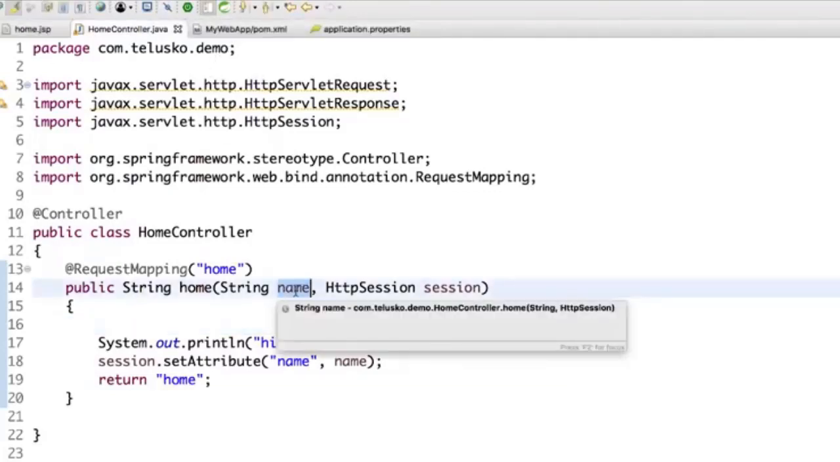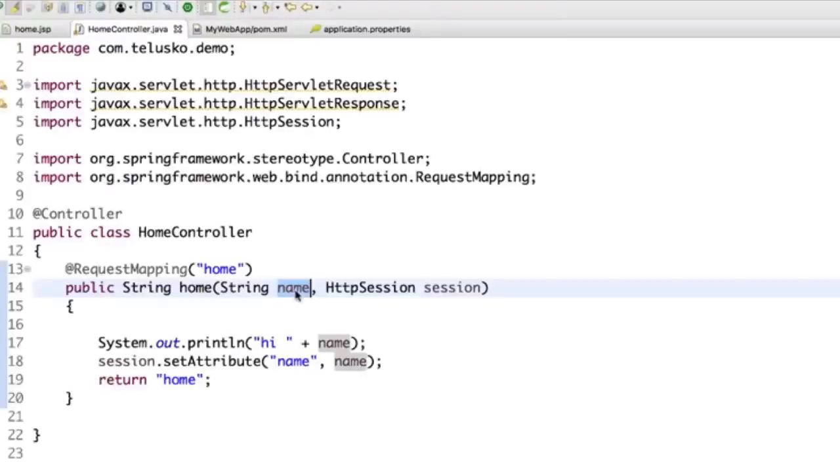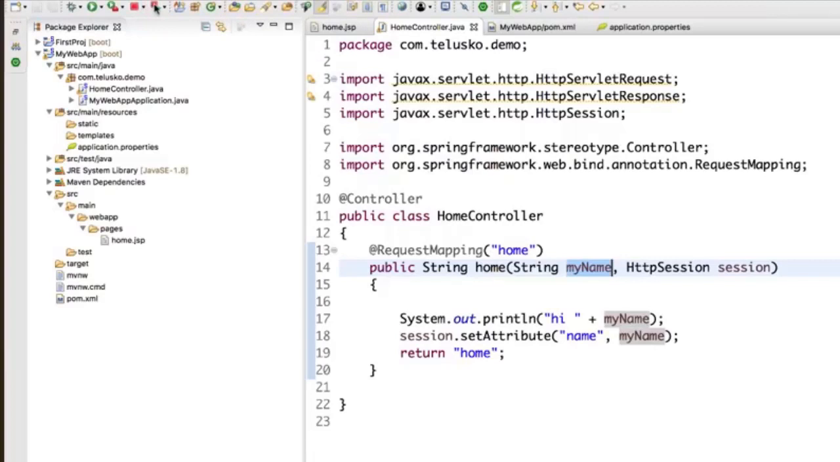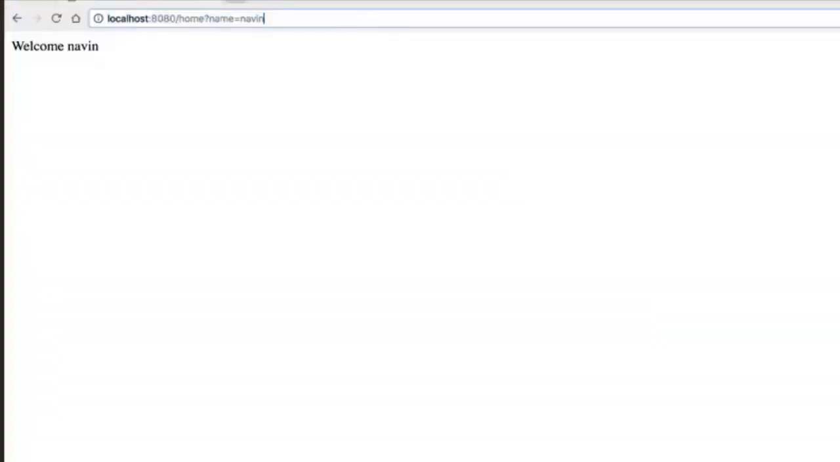But still, if you want to have a different name, for example, what if I don't want a name here? Instead of name, I have myName. Now we have a different variable name, right? And of course I have to change it here as well. So I would say myName everywhere. So we have a different name now. Of course, we have to relaunch it again. So let's go back to the browser and press enter.